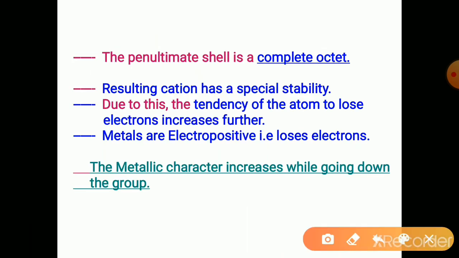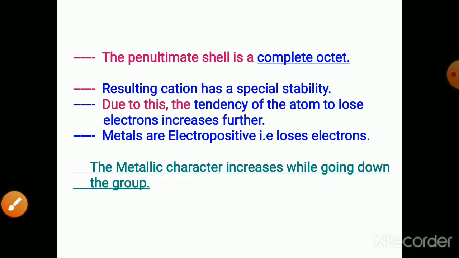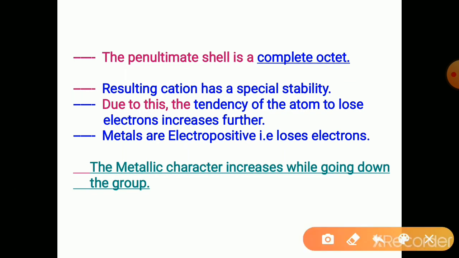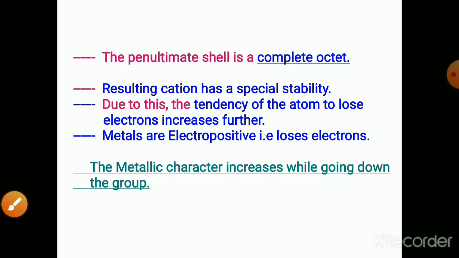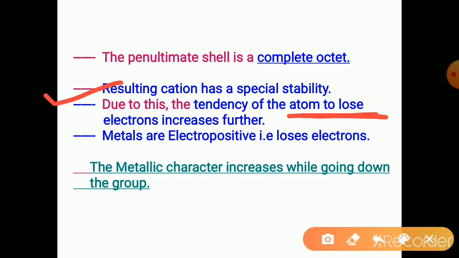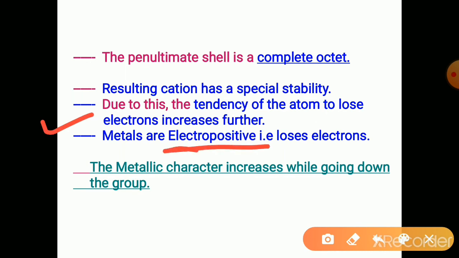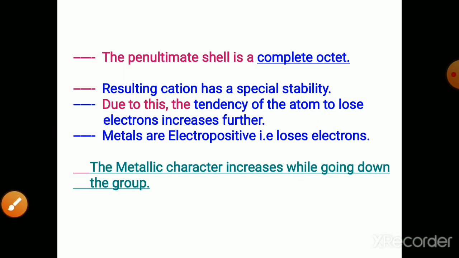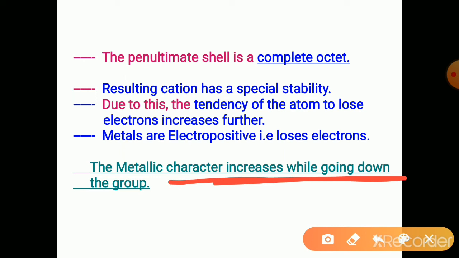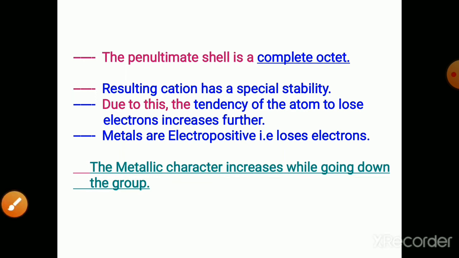And after losing the electron, the penultimate shell, the second last shell, has a complete octet. The octet state offers special stability to that atom. Due to this, the tendency of the atom to lose electrons increases further. The metals are electropositive and lose electrons, so the metallic character increases while going down the group.